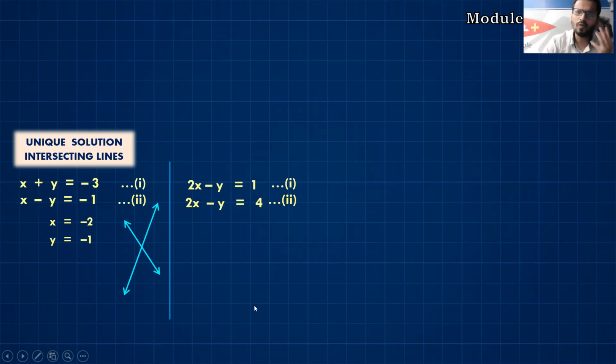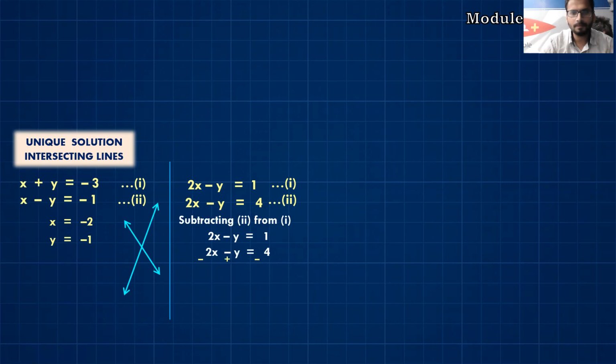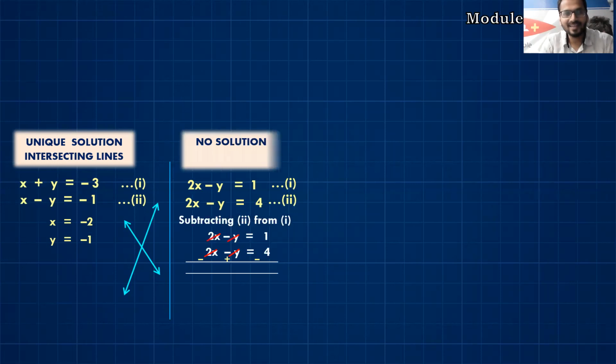Now, if you observe, the left hand side part is the same, whereas the right hand side part is different. Let's solve this, students, by subtracting equation 1 and 2 and let us see what is happening. If you subtract, 2x minus 2x gets cancelled, minus y plus y gets cancelled. So students, both the variables x and y get cancelled. That means we are not getting any answer. We are not getting a solution.